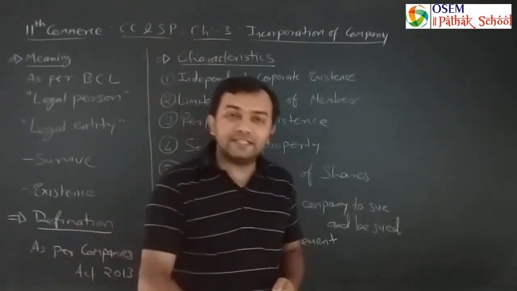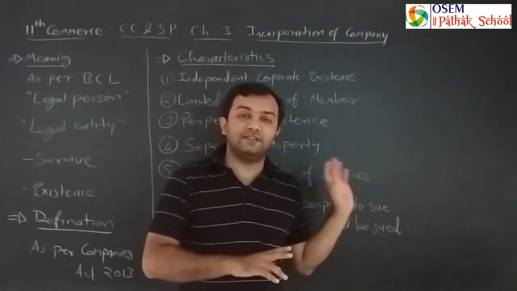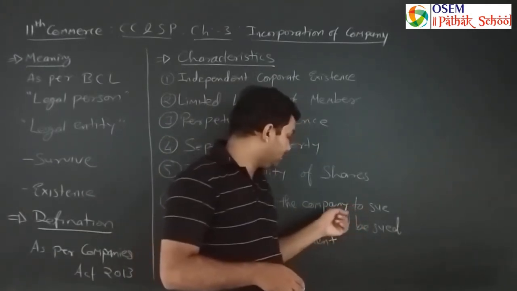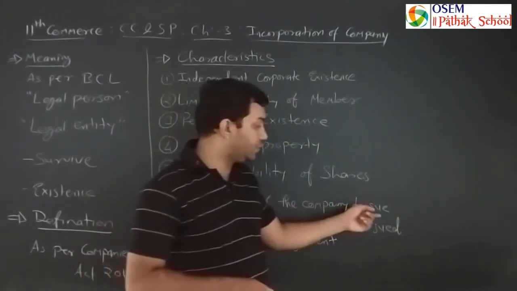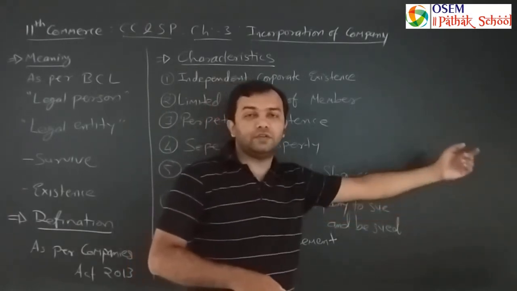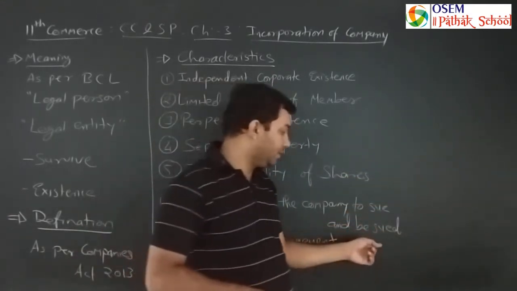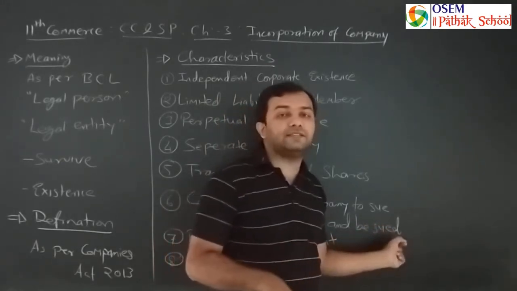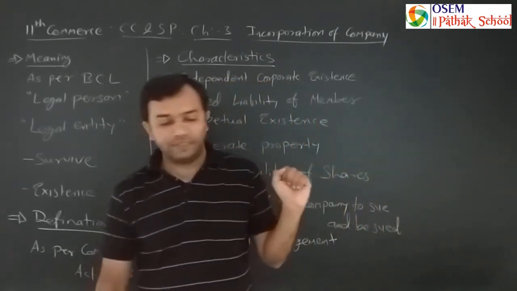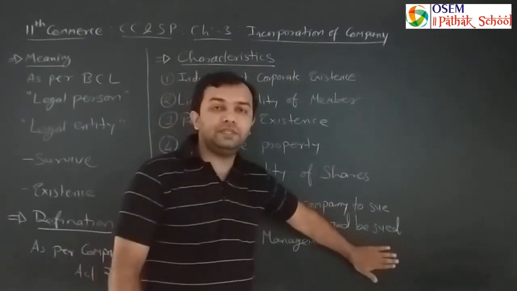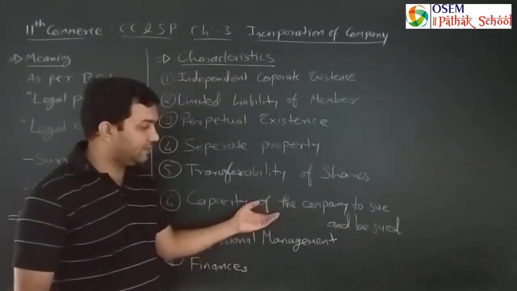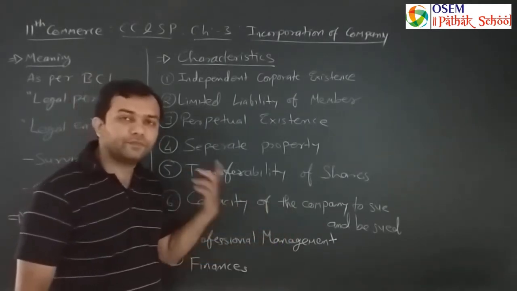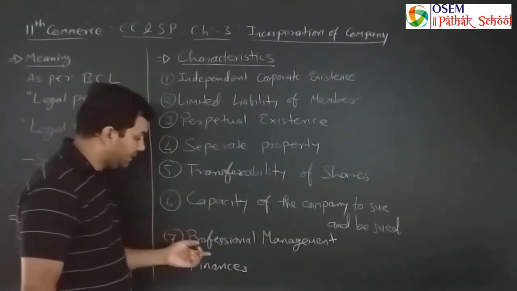So the Reliance company can also file a case against anyone. That is the capacity of the company to sue any other person or a business or a company, and to be sued. Any other person or a company or a business can file a case against the company. So both these things: to sue and to be sued. The company can file a case against any other person, or any person can file a case against the company. So this is the thing.